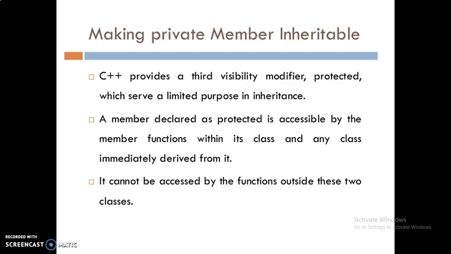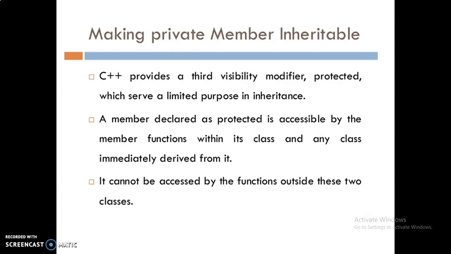We have just seen how to increase the capabilities of an existing class without modifying it. We have also seen that a private member of a base class cannot be inherited and therefore it is not available for the derived class directly. The private member of a base class cannot be inherited. What do we do if the private data needs to be inherited by a derived class?